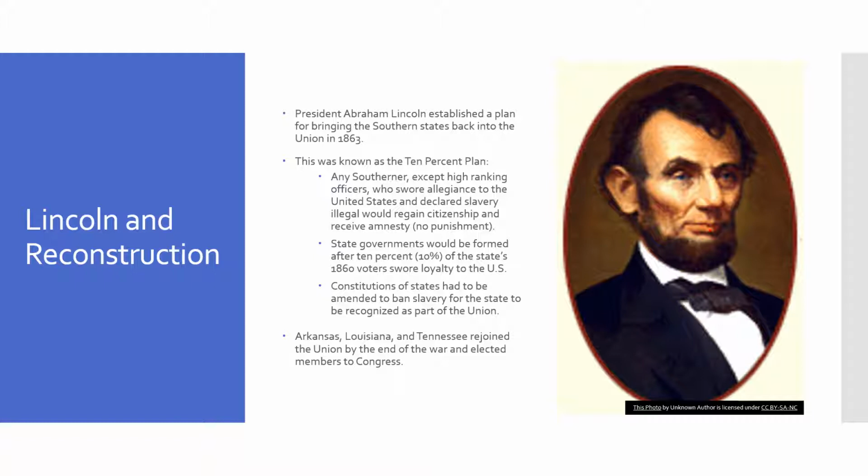Now, state governments would be formed after 10% of the state's 1860 voters swore loyalty to the U.S., and the new constitutions of these states had to be amended to ban slavery for the state to be recognized as part of the Union. Arkansas, Louisiana, and Tennessee did rejoin the Union by the end of the war, and all of them elected members to Congress as well.